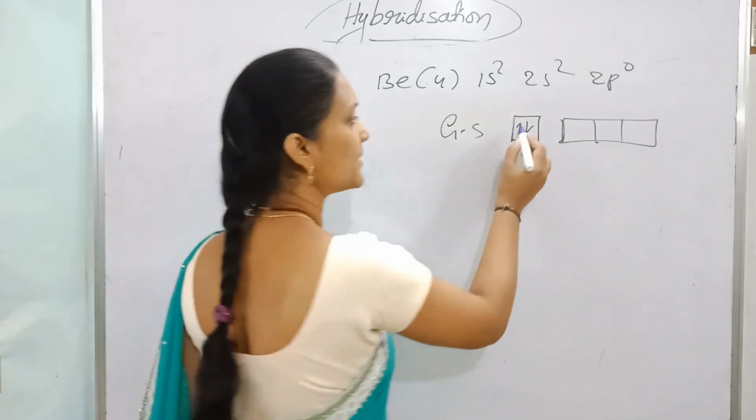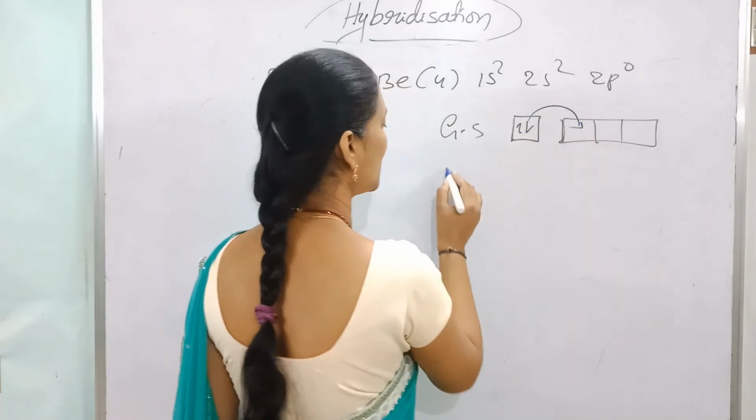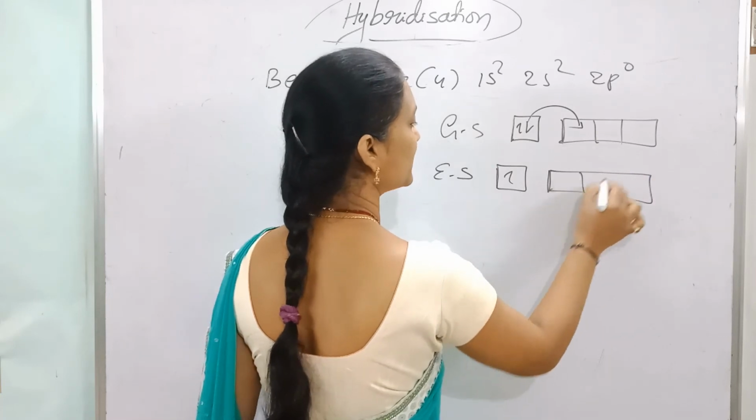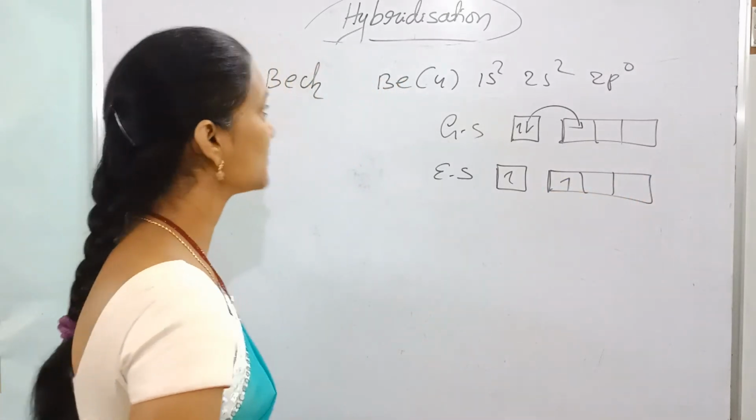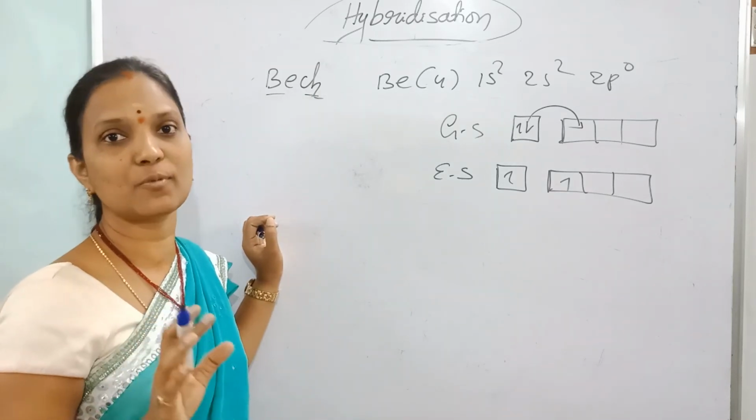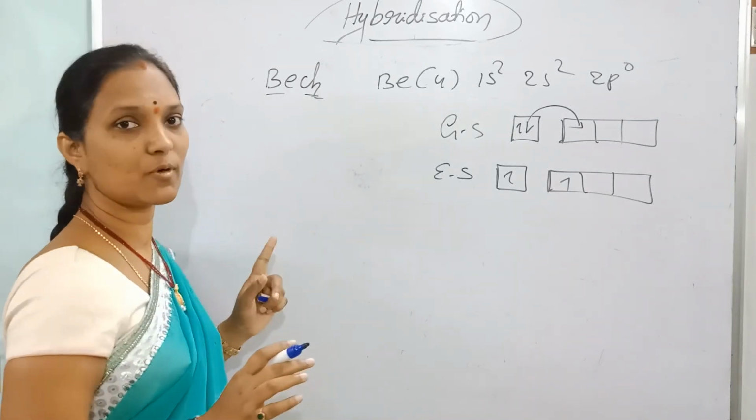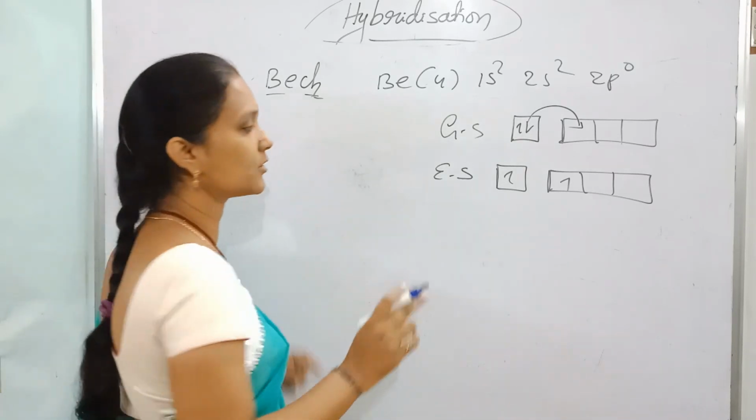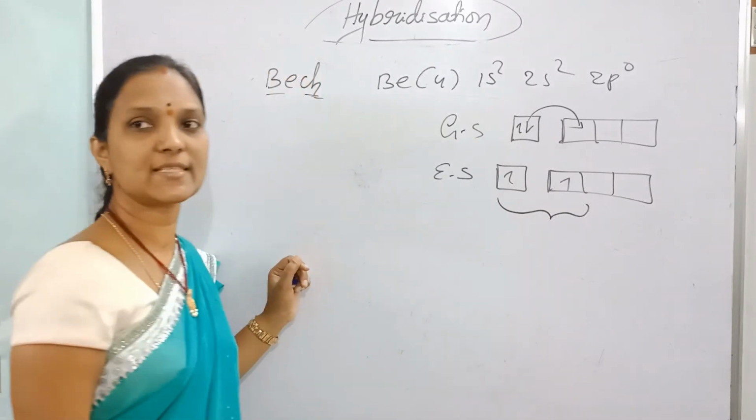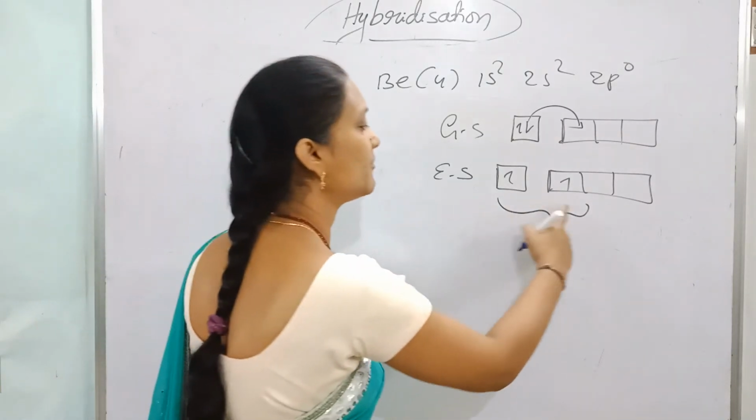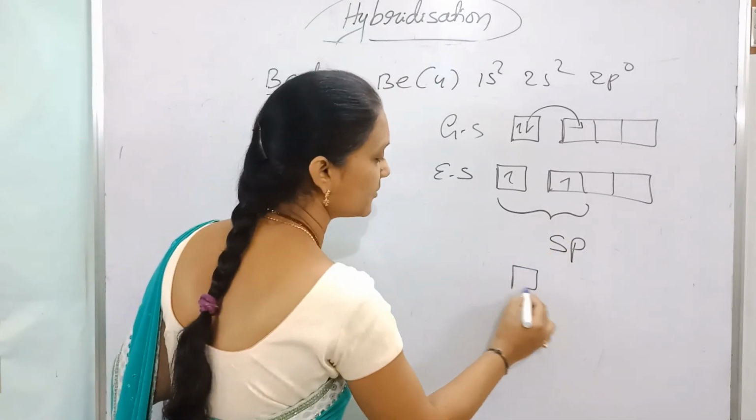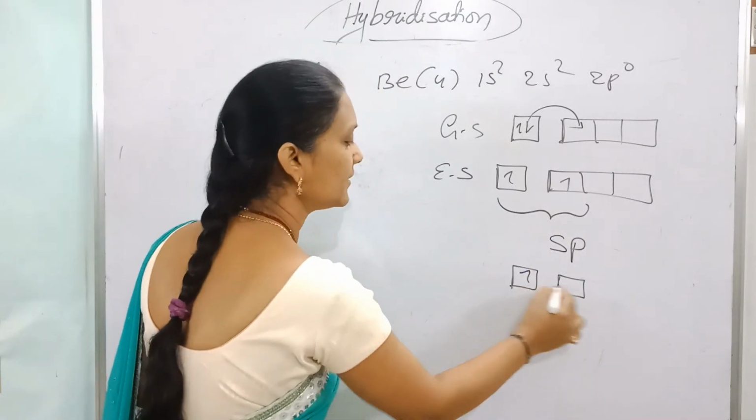So what happens here? A little energy is given for excitation, and now it is the excited state. An electron jumps, giving 2 unpaired electrons. Beryllium bonds with 2 chlorines, and chlorine, a halogen, forms single sigma bonds. We want 2 single bonds, meaning 2 hybrid orbitals, so the hybridization is sp: one s orbital and one p orbital. Two hybrid orbitals form, with unpaired electrons.